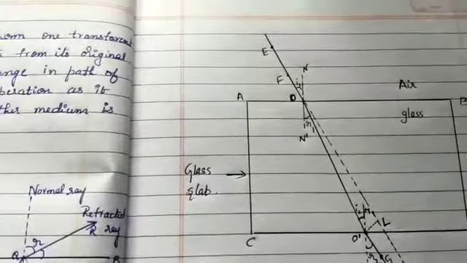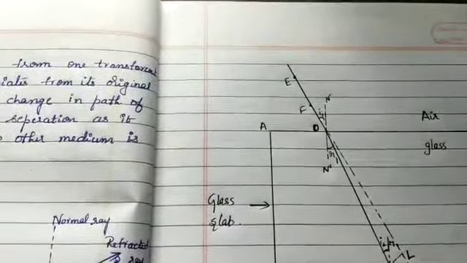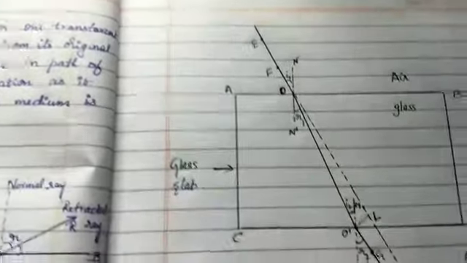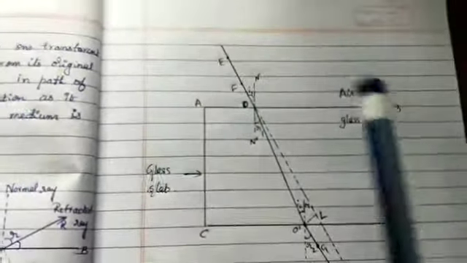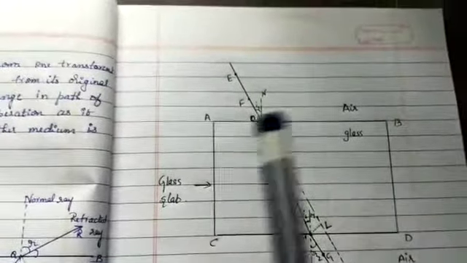First, fix a sheet of white paper on a drawing board using drawing pins. This is the white paper. You just imagine this on a white paper.